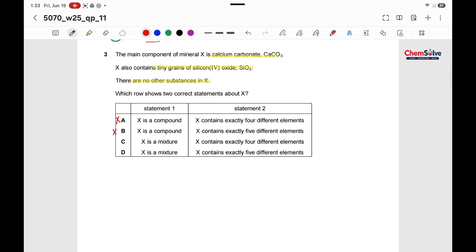Next, statement 2. X contains only 4 elements. X contains exactly 5 elements. Okay, let's calculate. It has calcium, it has carbon, it has oxygen, it has silicon. We will not consider oxygen again because we have already included it in CaCO3. So it has 4 elements. That's why the correct option is option C.